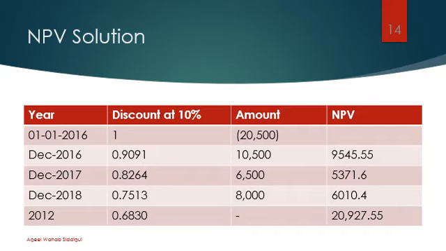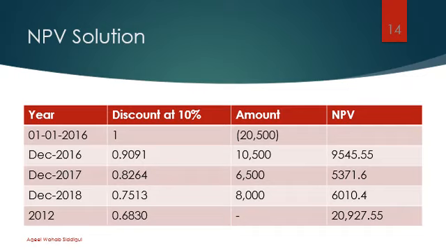So on 1st January 2016 you have given $20,500 to someone for the investment, and after 3 years in total you are receiving $24,000. So you might say, wow, after 3 years I am going to earn $3,500, which is wrong.